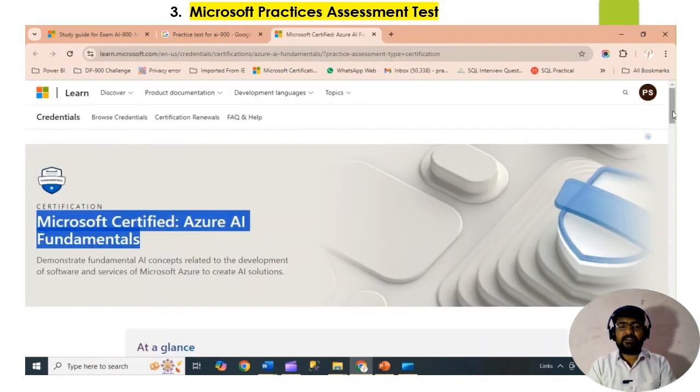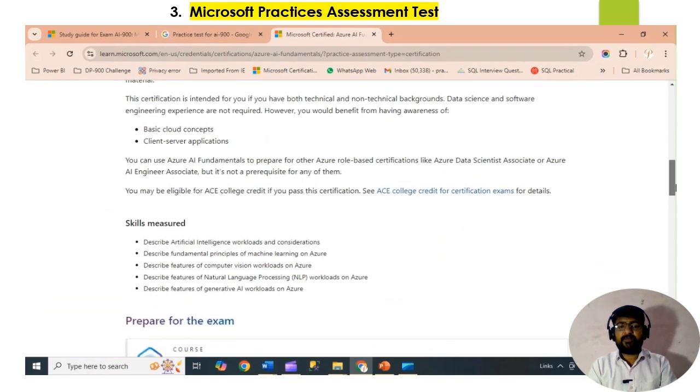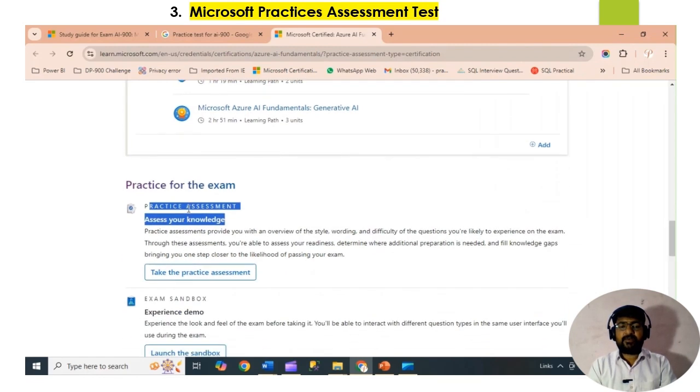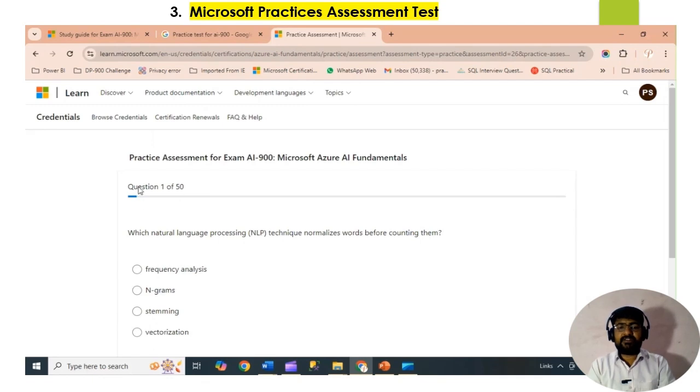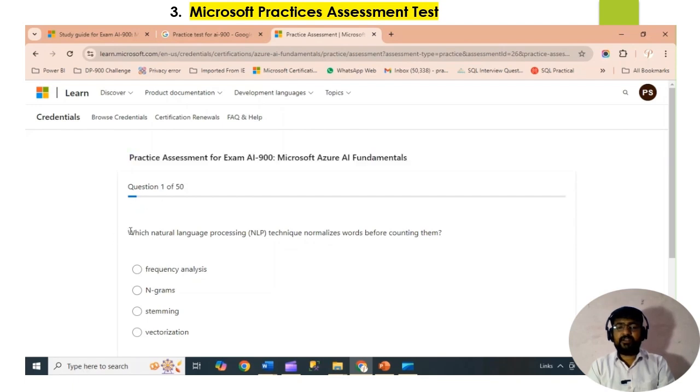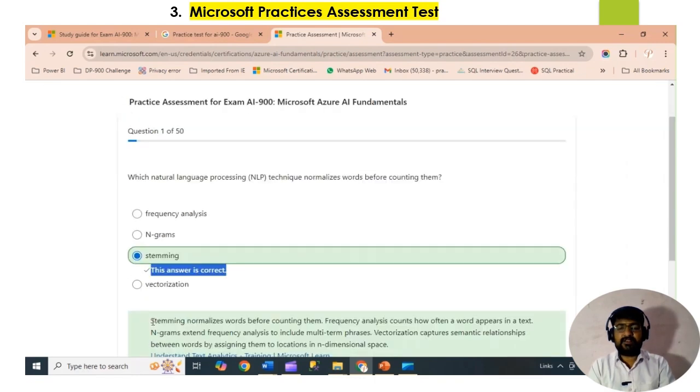On the Learn platform, as I explained previously for self-learning, in the same place you can scroll down and find the practice for the examination. Once you have completed the module and will appear for the certification, you can click on take practice assessment. Different questions are conducted, basically 15 questions are available. You can answer all the questions one by one and you will get an idea about the question pattern. If you select an answer, you can check the description for that question.